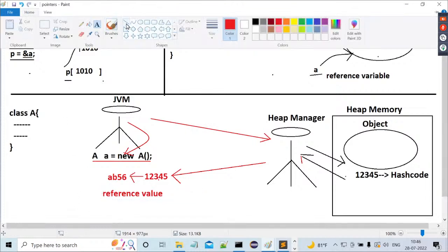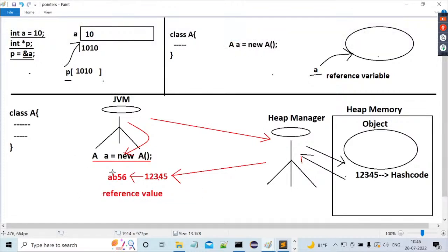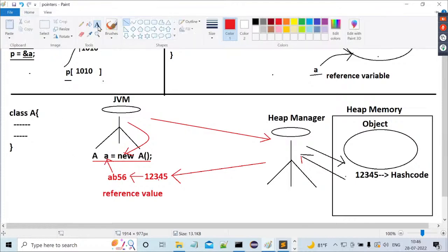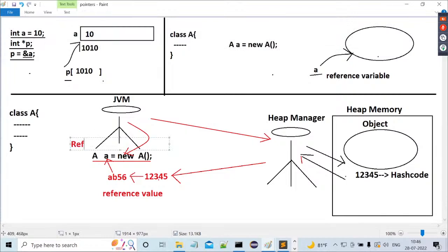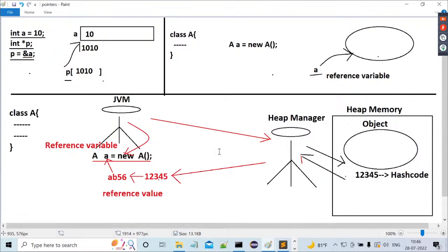Whatever reference value is generated by the JVM, that reference value will be assigned to a variable. That variable is called what? A reference variable. All of you are getting clarity on what exactly the meaning of a reference variable is?